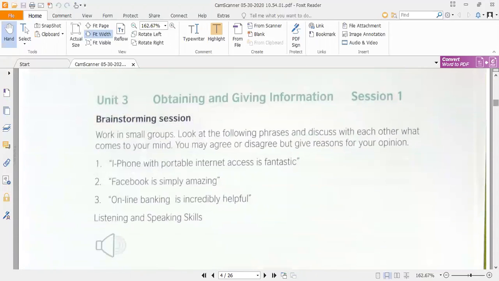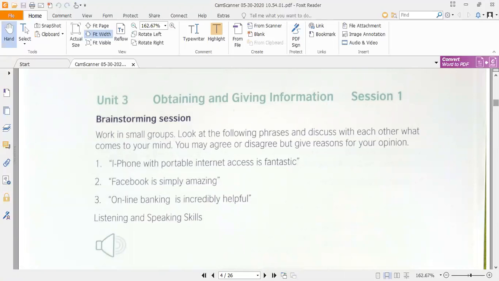Now we have to start Unit 3, obtaining and giving information. In Unit 3, we have 3 sessions, and in these 3 sessions, the first 2 starting sessions are related to the advantages of information and technology, and the last one, the third session of this unit, discusses the disadvantages of information and technology.